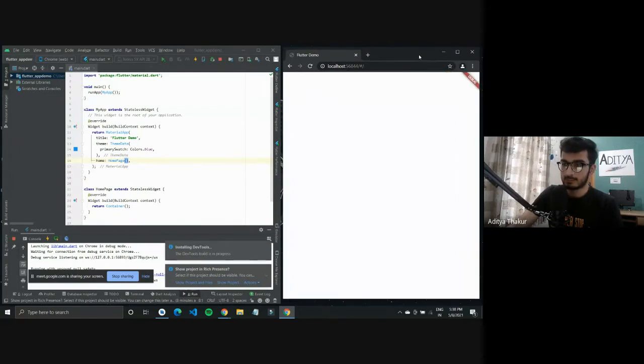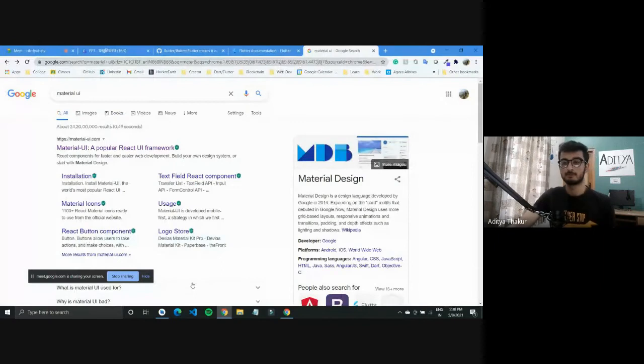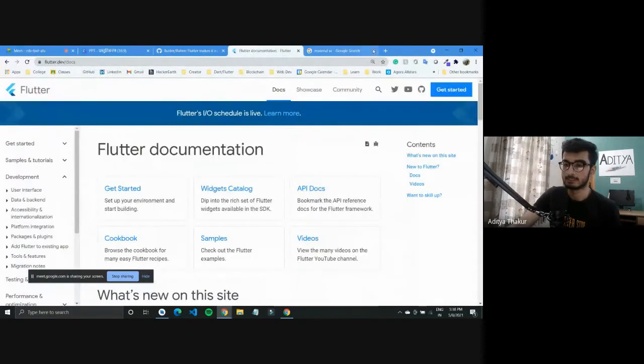So it will take some time to run. Right now we are getting this blank screen because our homepage returns nothing. It has a simple container. So what is this container? What was the scaffold widget that we were talking about? Let me go back to the Flutter documentation itself.